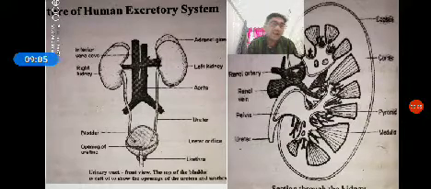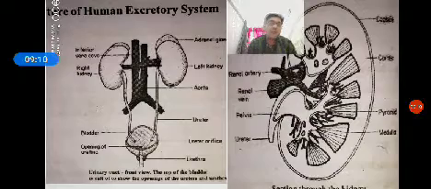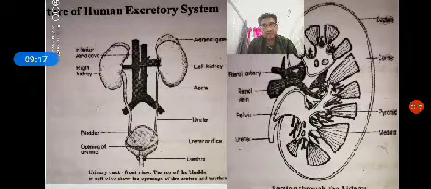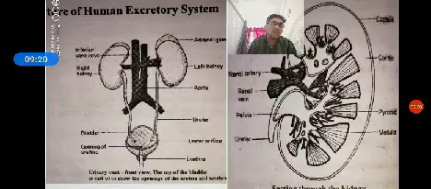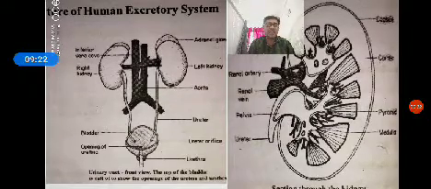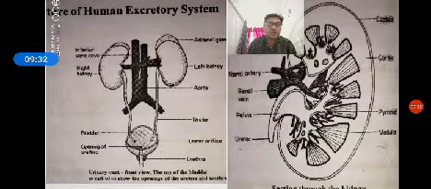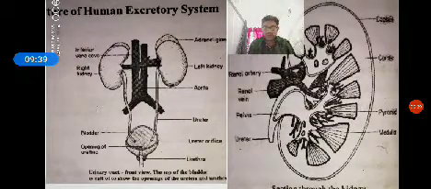Then inside the kidney, the blood which contains the nitrogenous waste is filtered or separated. The separated nitrogenous waste becomes urine. That urine passes through the ureter and settles in the urinary bladder. The urinary bladder is a storehouse of urine for some duration. The urinary bladder has one opening called the urethra. By this opening the urine goes outside.